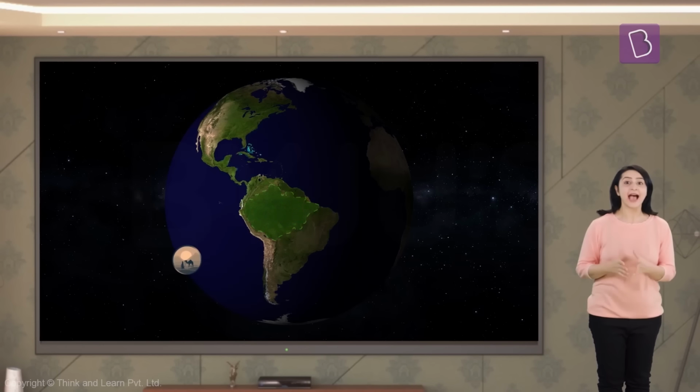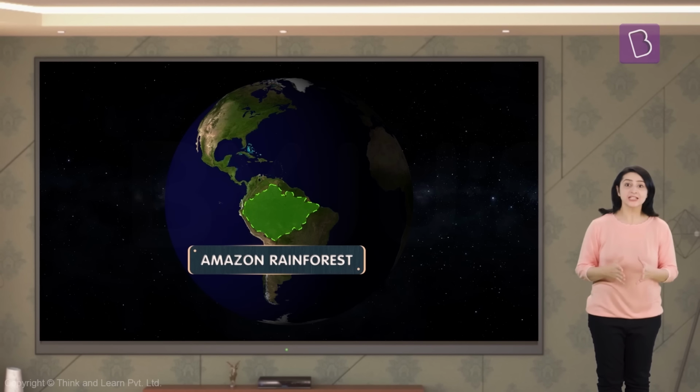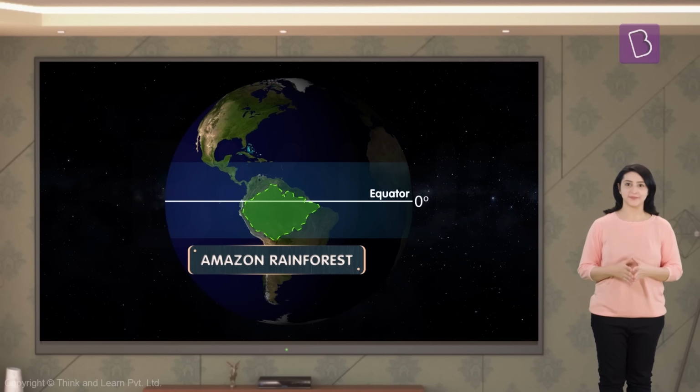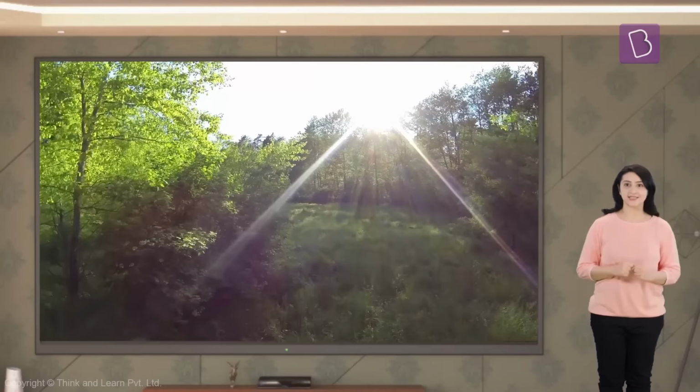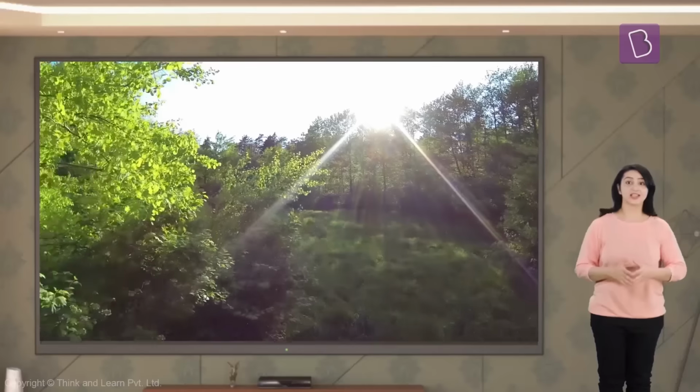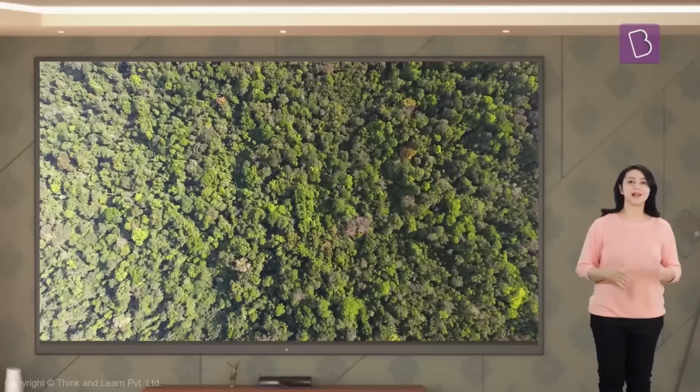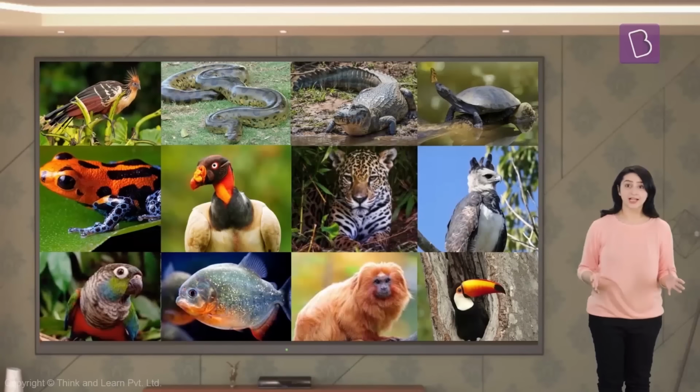We know about the Amazon rainforest located along the equatorial region. These rainforests receive plenty of rainfall and abundant sunlight, because of which they are filled with lush green plants and fascinating wildlife. Now imagine that I tell you about a place which has extremely little or almost no rainfall.